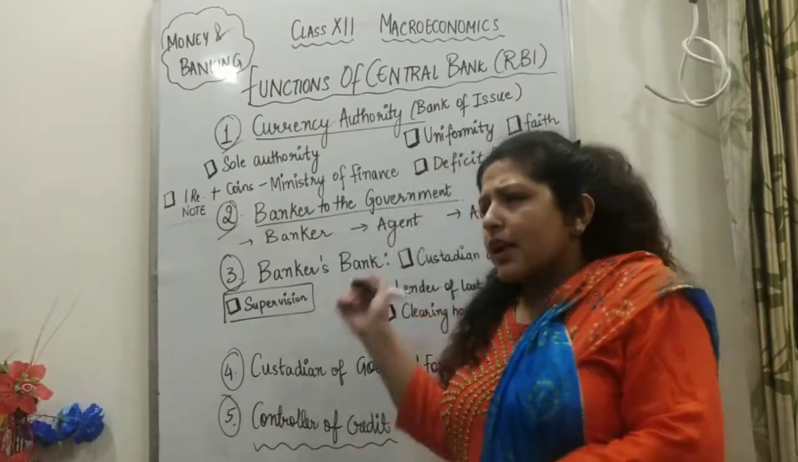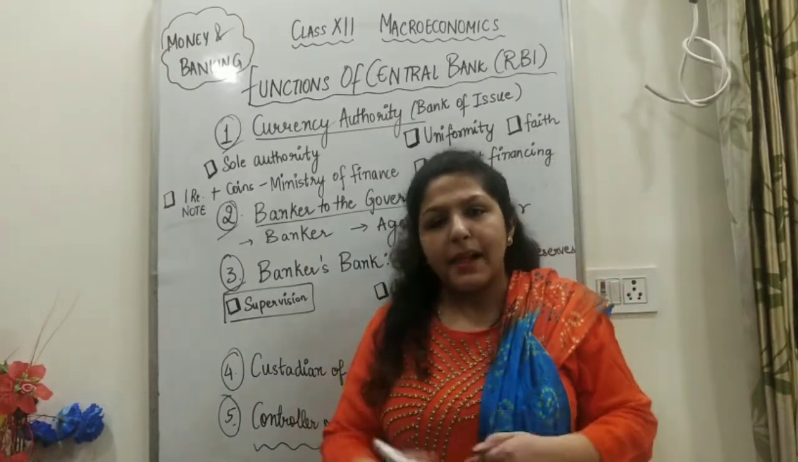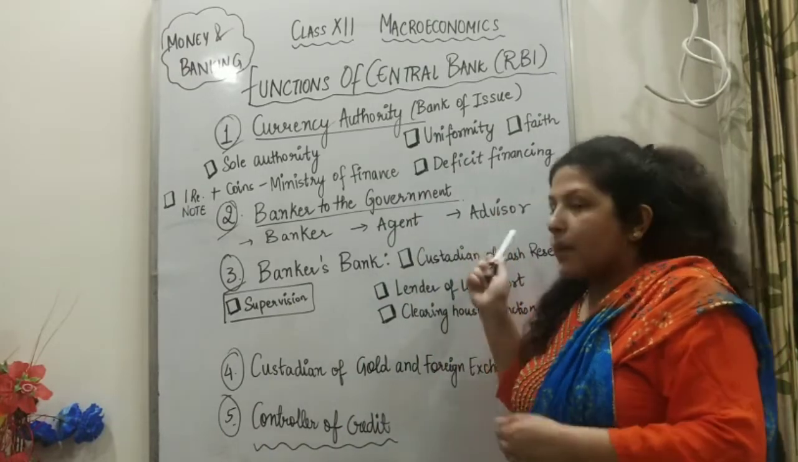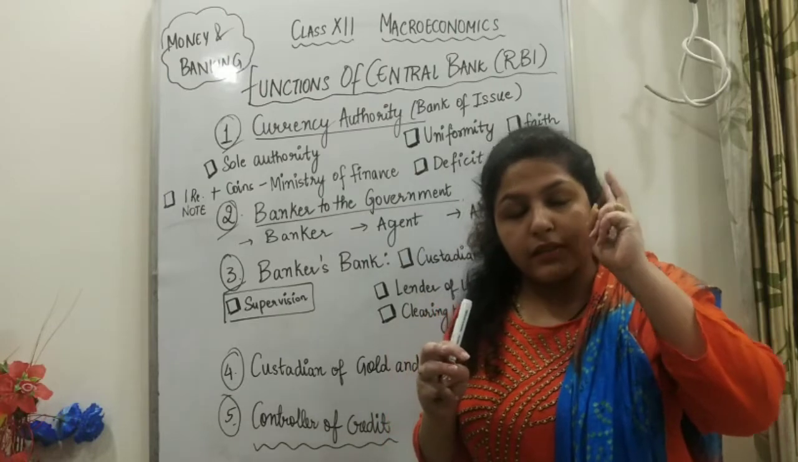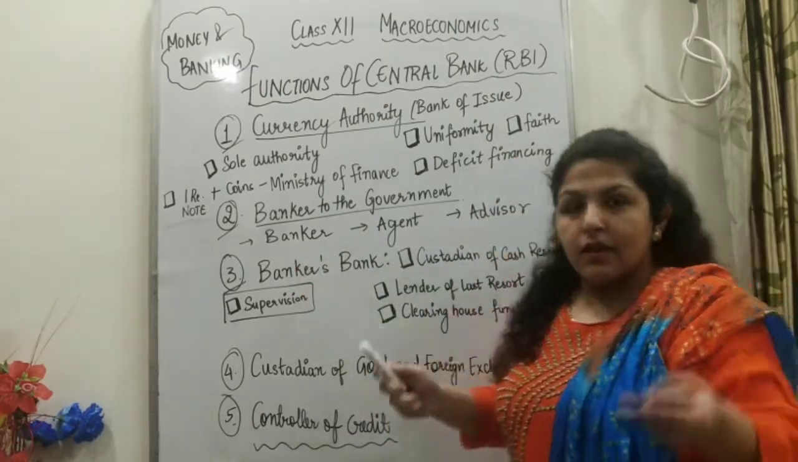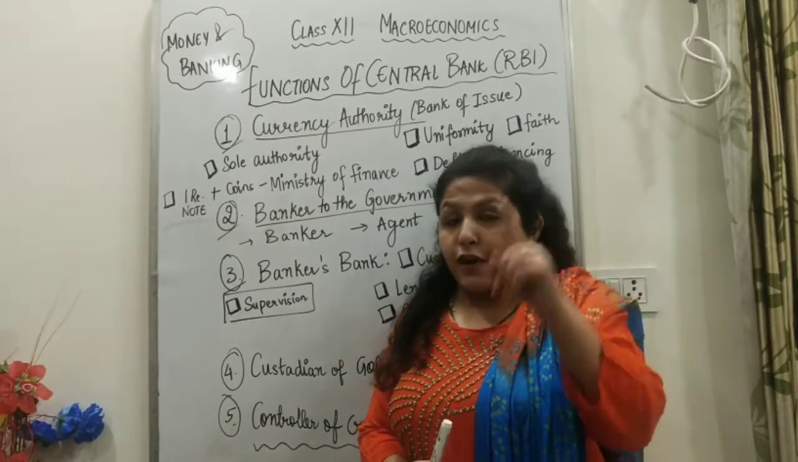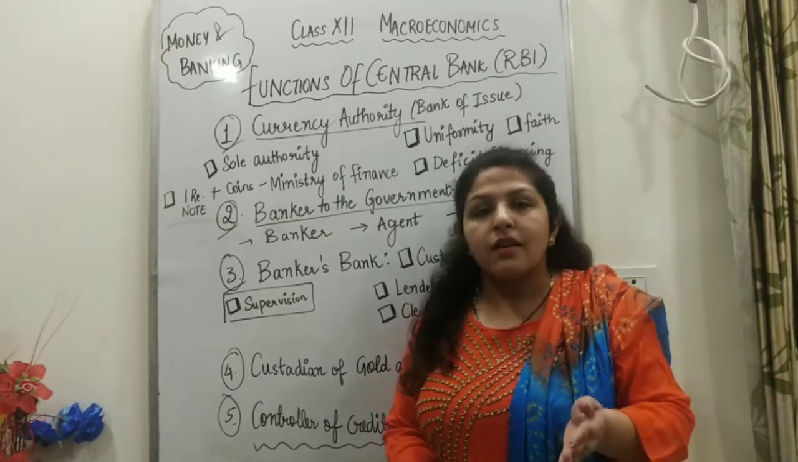It also works as an agent. It accepts receipts and makes payments on behalf of the government, helps the government in all monetary and fiscal matters, and also works as an advisor for the government. So this is how, through these three roles, banker, agent and advisor, the government has a bank, which is the central bank. The central bank plays a function as a banker, agent and advisor for the government.